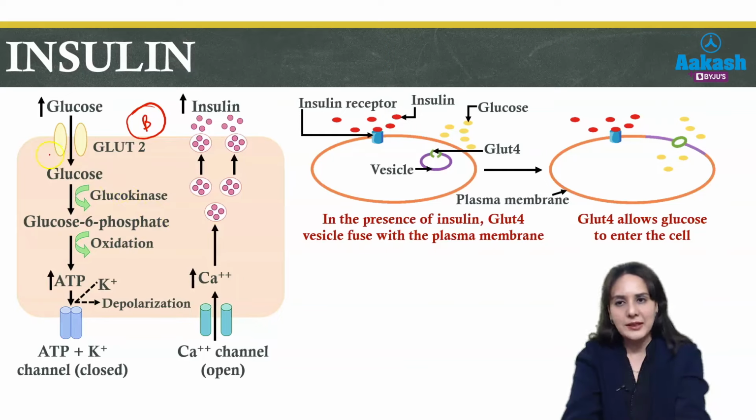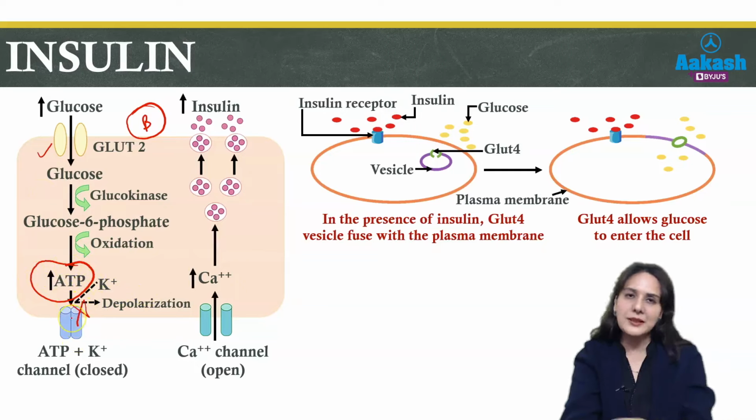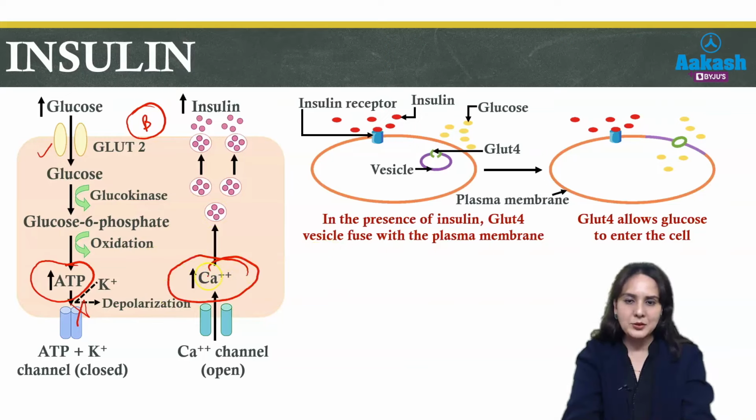The beta cells of pancreas will quickly take up glucose, and glucose will undergo glycolysis, and what will happen? ATP levels will increase. If ATP levels increase, the ATP sensitive potassium channel will be closed when there is sufficient ATP. But to maintain the electronegativity inside the cell, when potassium channels are closed, calcium channels open. So there will be increased level of calcium in the cell, and this calcium causes exocytosis of insulin from the pancreas.